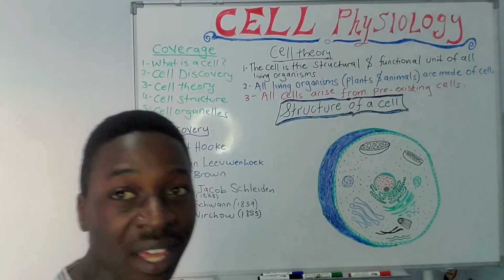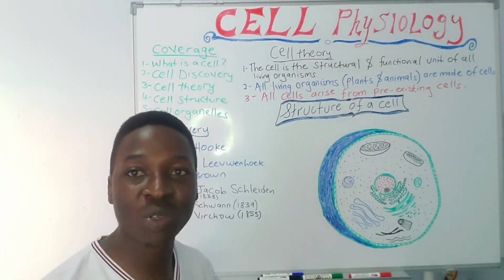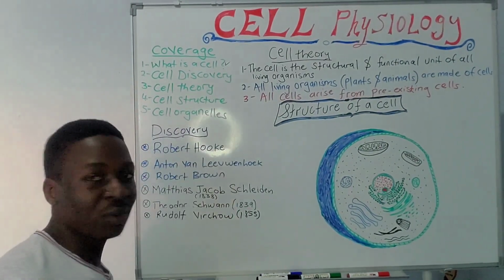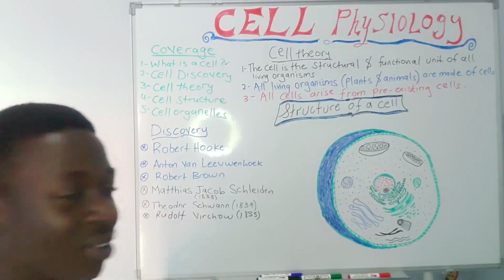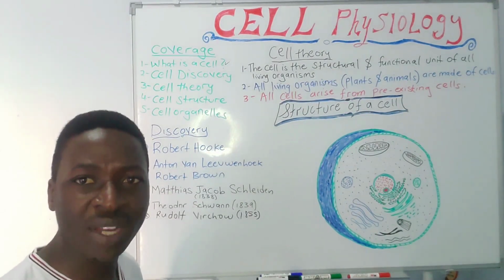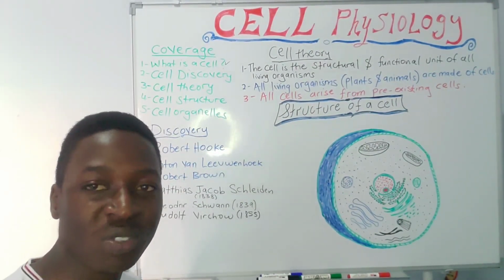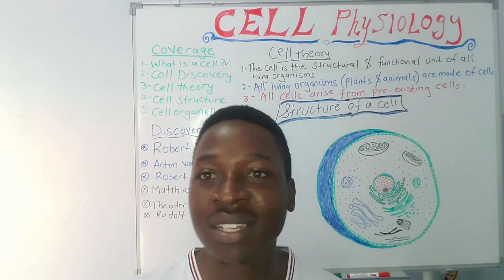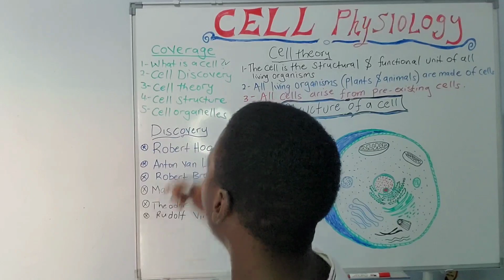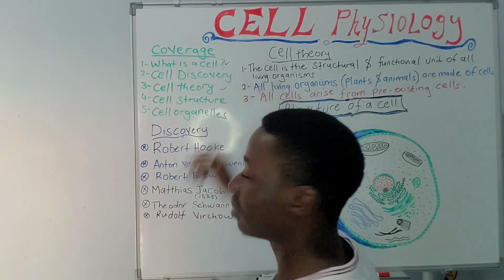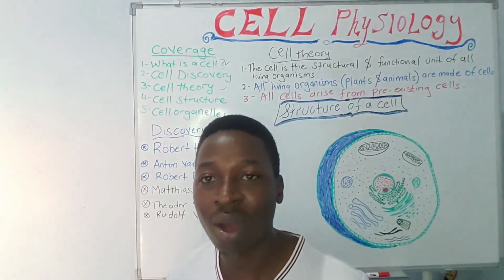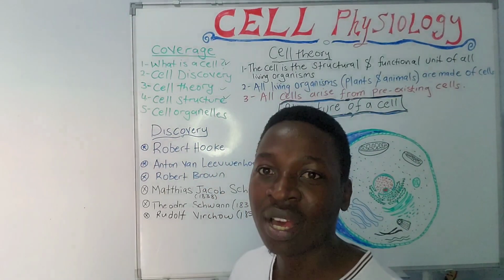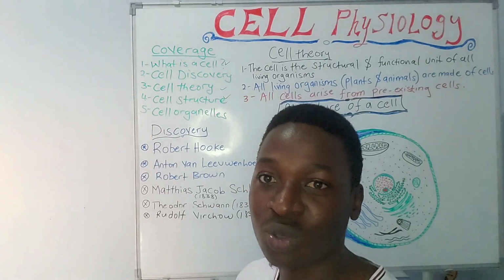So to start with, today on cell physiology, this is what we are going to cover. One is what is a cell? Then we are going to cover cell discovery. We want to know about a brief history. Where did this concept of the cell come from? We want to know which scientists are behind the discovery of the cell. We want to know about a bit of the cell theory. How did it come about and how did it come into existence? We want to know about the cell structure and then the cellular organelles, as we shall be talking about.